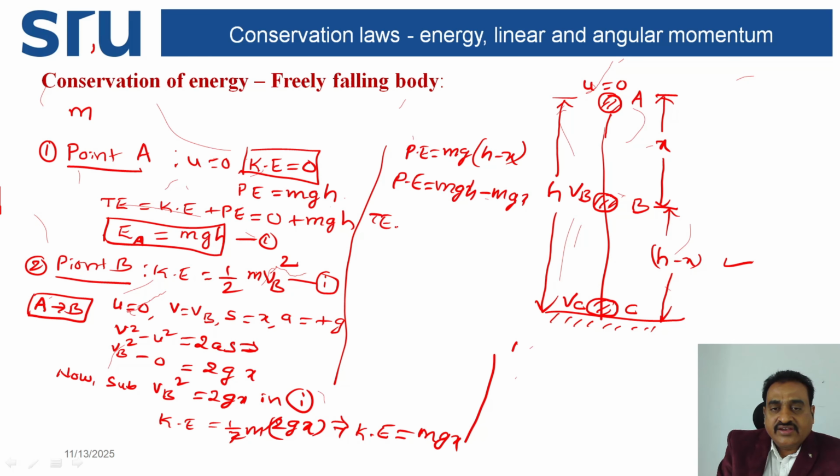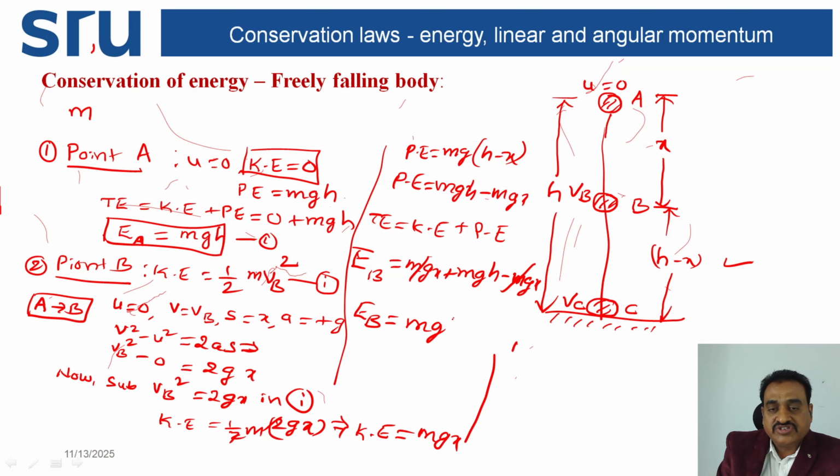Total energy is equal to kinetic energy plus potential energy. So total energy at point B, that is EB, is equal to kinetic energy mgx plus potential energy mgh minus mgx. mgx gets cancelled. At point B, EB is equal to mgh. Let this be equation number 2.